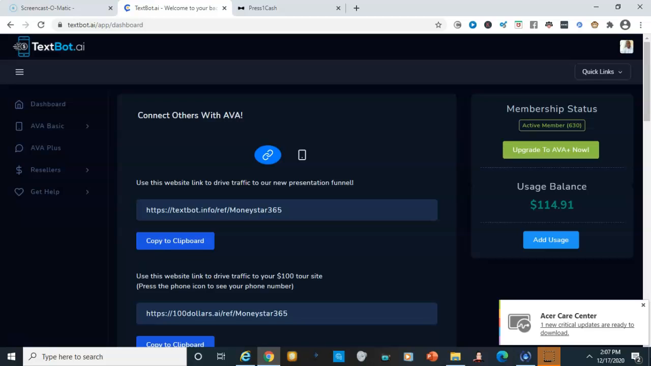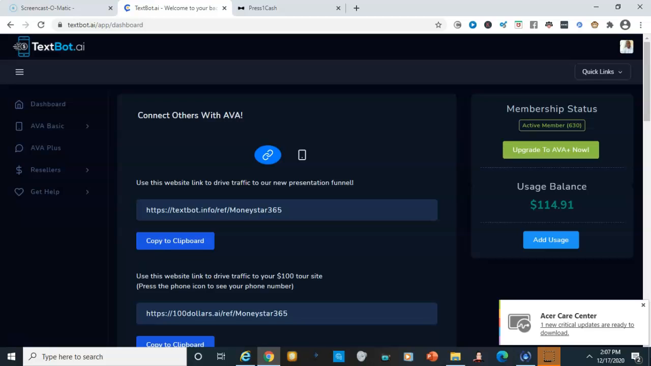So, guys, in this video, I'm gonna do a comparison between Textbot AI and Press One Cash. Both of these opportunities are text marketing related opportunities. Both of these opportunities, you get phone numbers through which you can market your business. Both of them have affiliate programs attached to them as well. But there are a few differences as well.